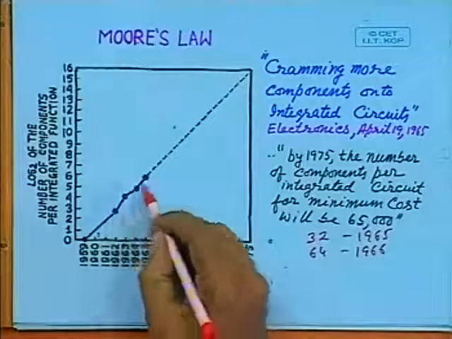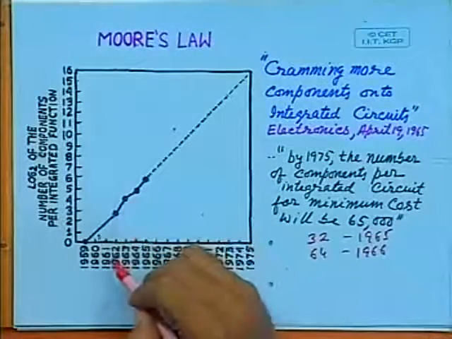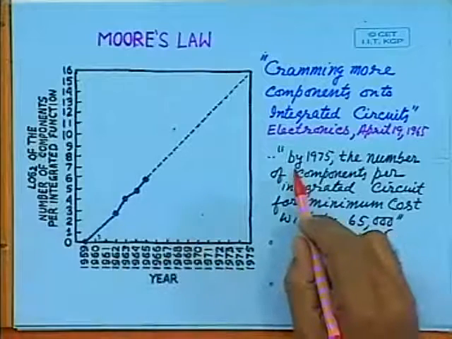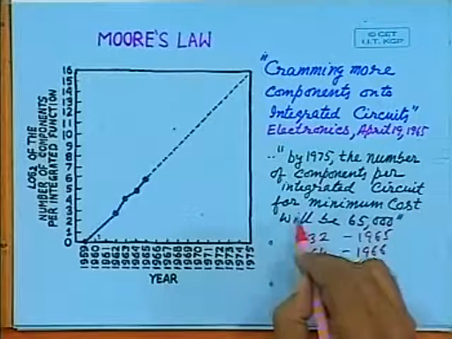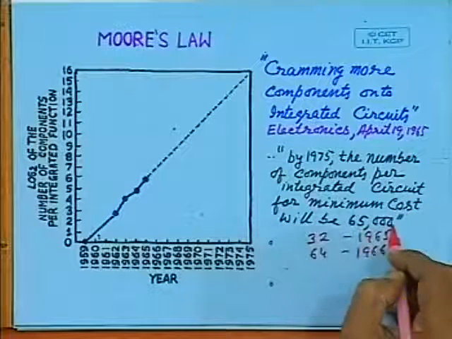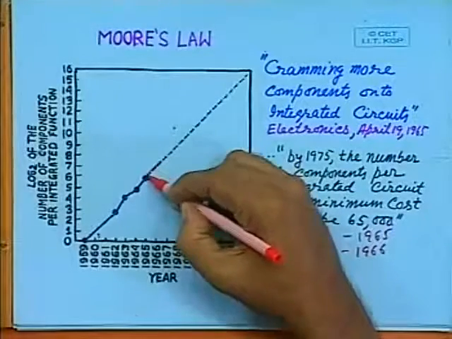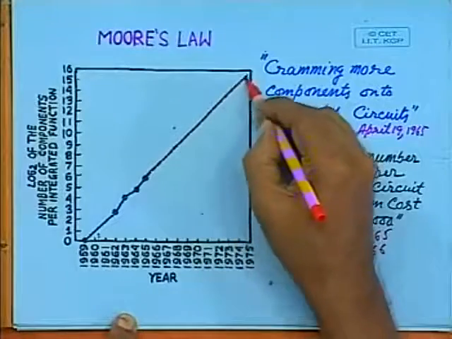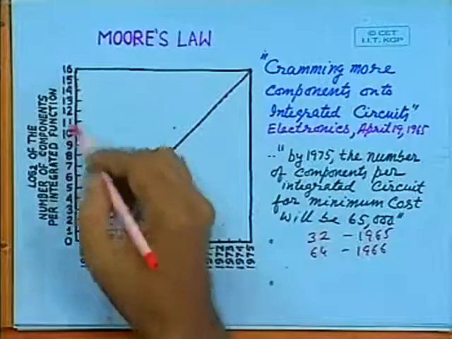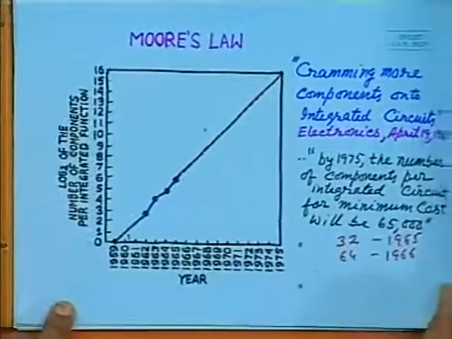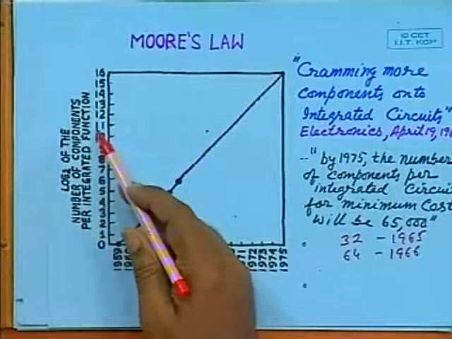These are the few points, based on which he made an important prediction: by 1975 the number of components per integrated circuit for minimum cost will be 65,000. What was the basis of this prediction? He simply extrapolated this curve to the year 1975. On the left side, the plot is log 2 of the number of components per integrated function.